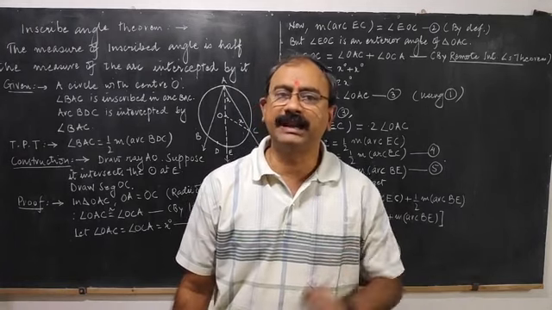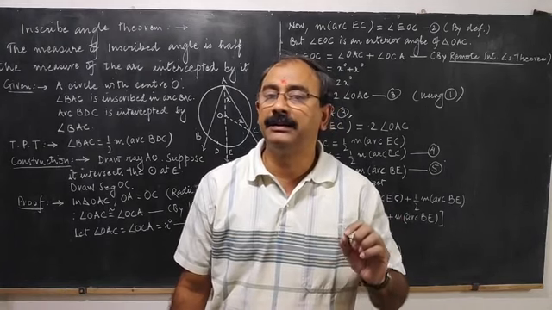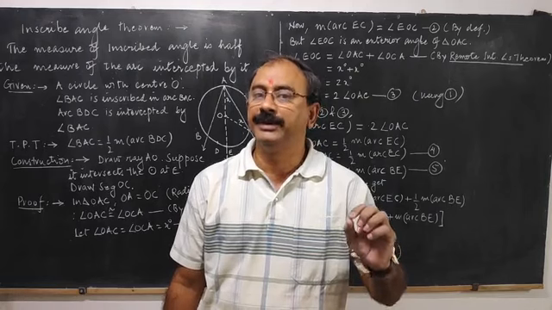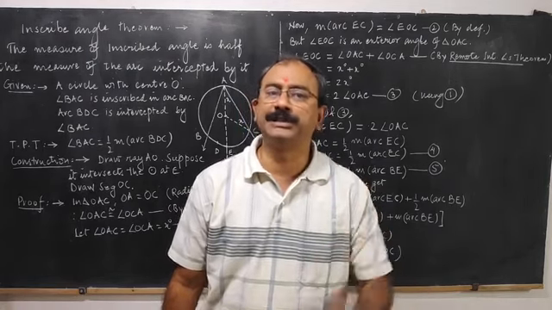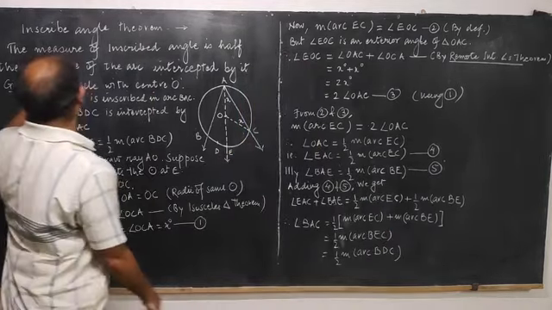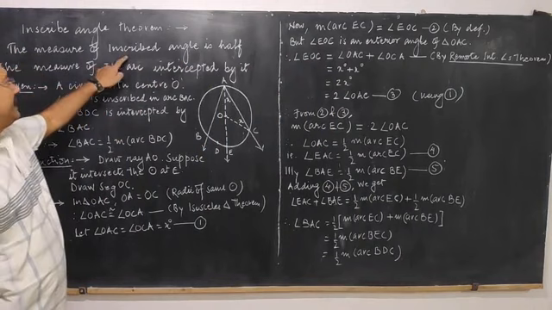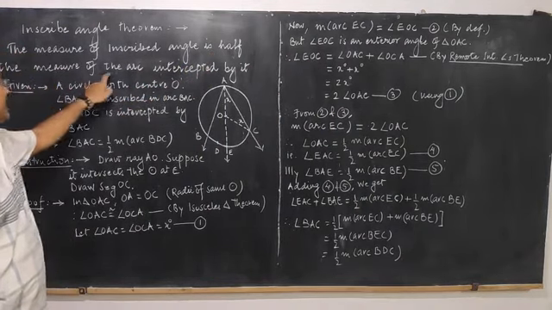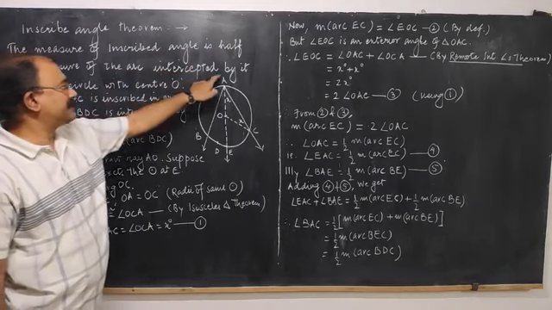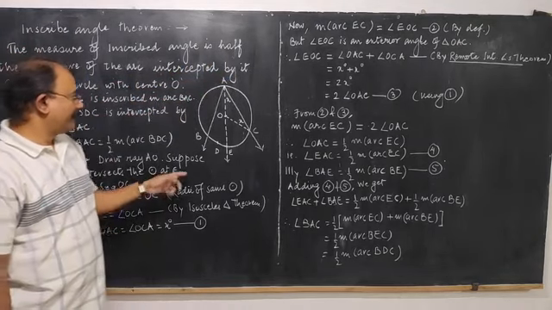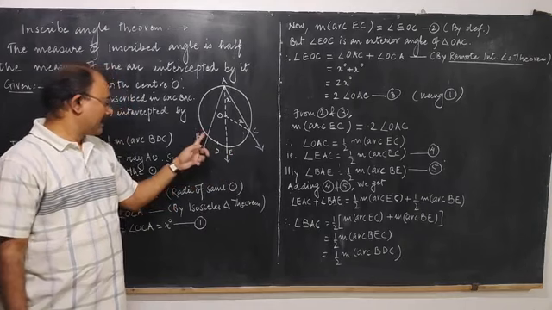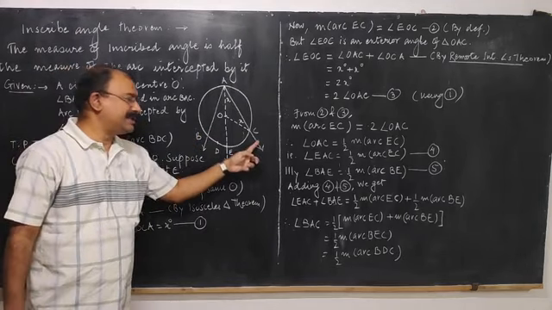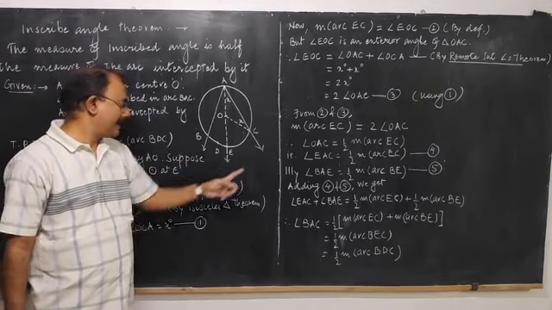Okay, let us try to understand the meaning, the concept of the inscribed angle theorem. The measure of an inscribed angle is half the measure of the arc intercepted by it. In this figure, angle BAC is an inscribed angle.